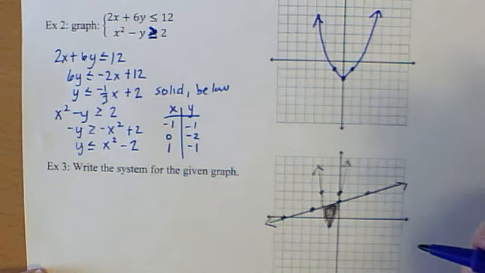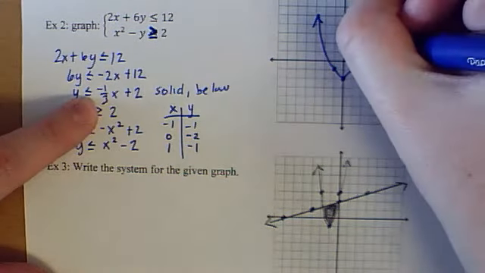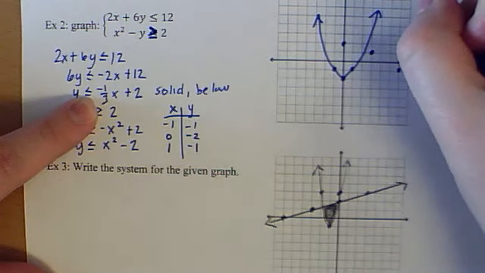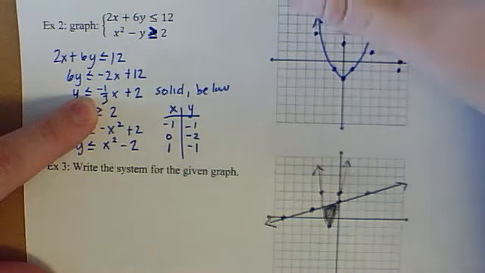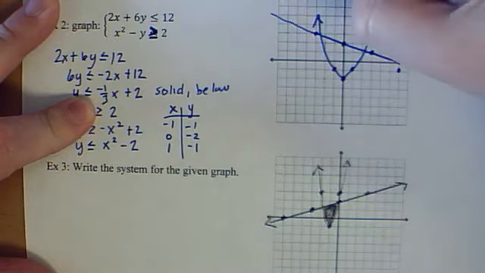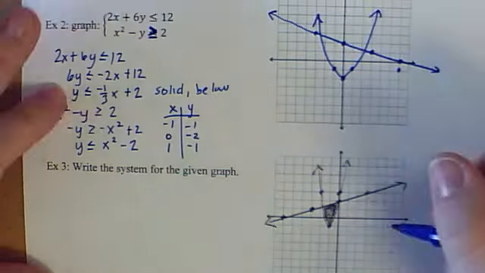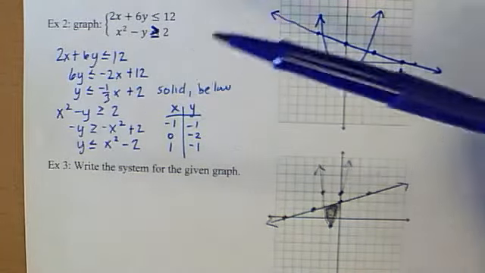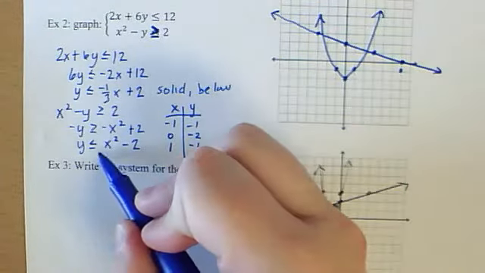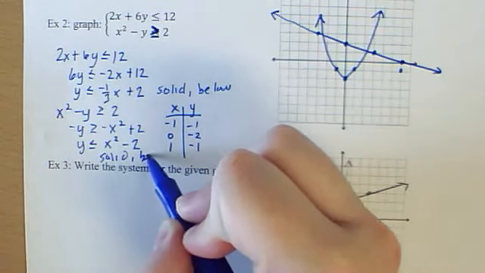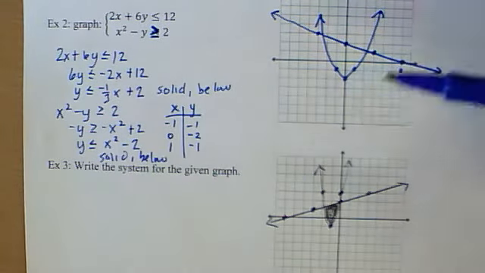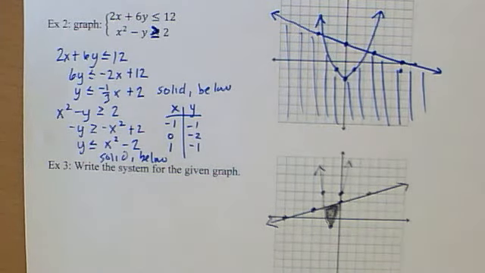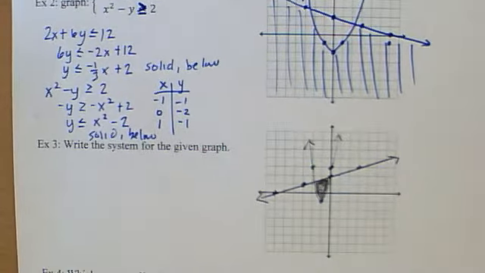Then here, I'm going to start at 2, and I'm going to go down 1 over 3. Oh, ignore that point. And again, it's a solid line. So here I'm shading below this line, and on this one, it's solid and it's also below, so I'm shading below the parabola. That would be all of this space. So that would be the answer for that.